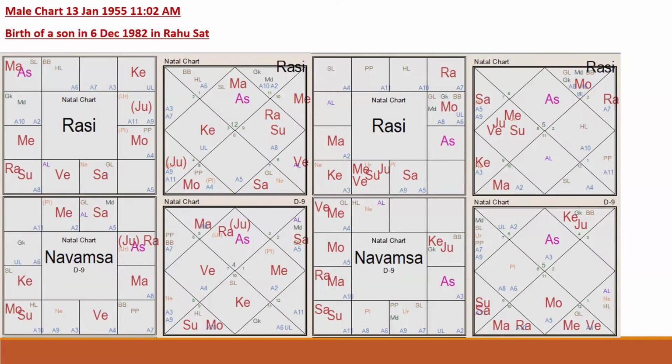Why son? Why not daughter in this case? Then you will have to see the natal promise. Where is Jupiter in the natal chart? In the natal chart, it is in Cancer. Is Cancer a male sign or female sign? Just by the placement of Jupiter alone, no need to see the fifth house. Jupiter's position itself, you could say whether it's going to be male or female. Generally Jupiter in a female sign will give a female child, but Jupiter exalted in this sign will give male. But there are other aspects to it also.